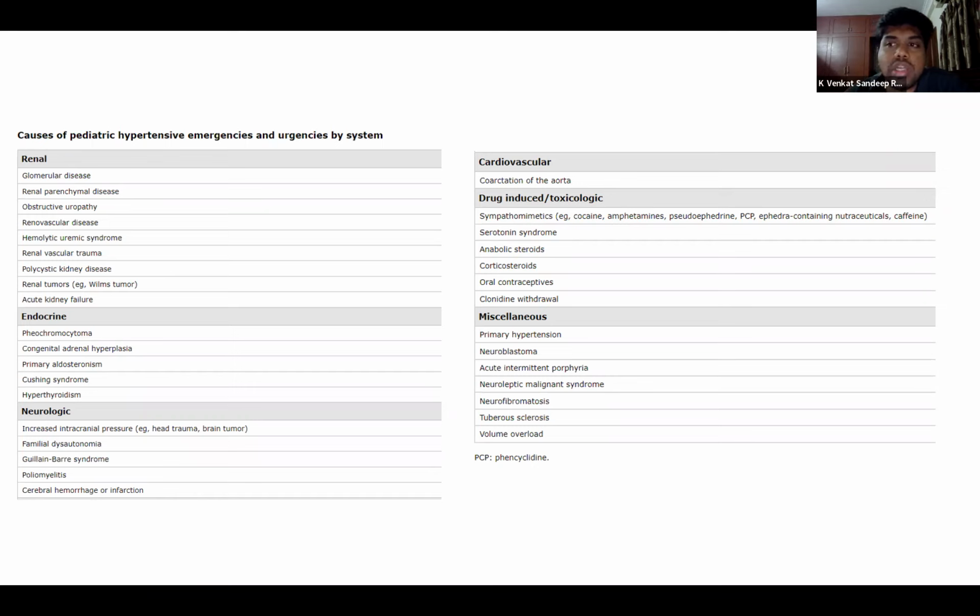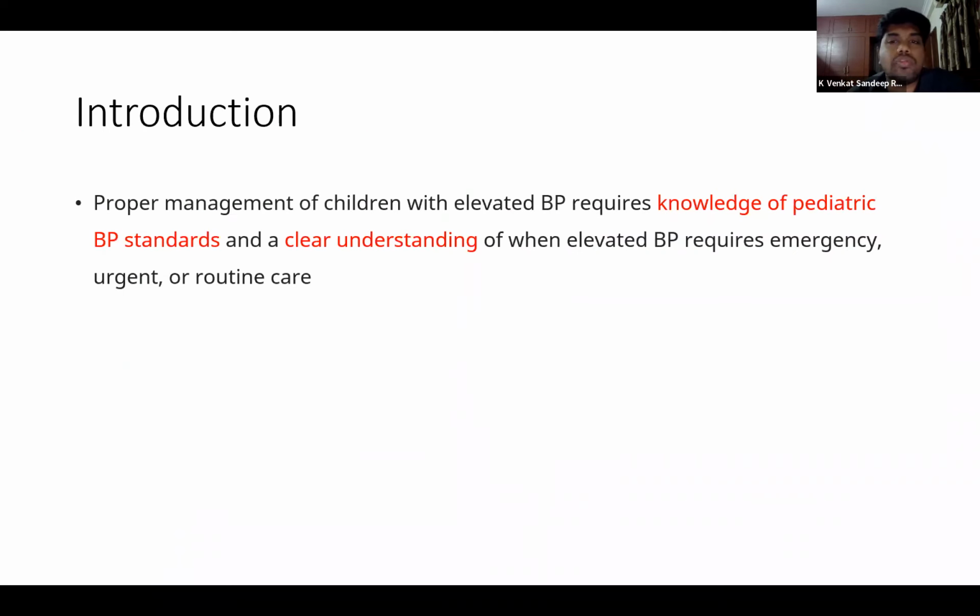Apart from that, usually in India it is not commonly seen, but in Western countries, drugs and other toxicological ingestions like cocaine and amphetamine can also lead to hypertension. So before going into hypertensive emergencies and urgencies, as a pediatrician, we should know pediatric BP standards, and we should also understand when we have to treat this hypertension, and when we should consider it an emergency or urgency, or just treat on an OPD basis as routine care.